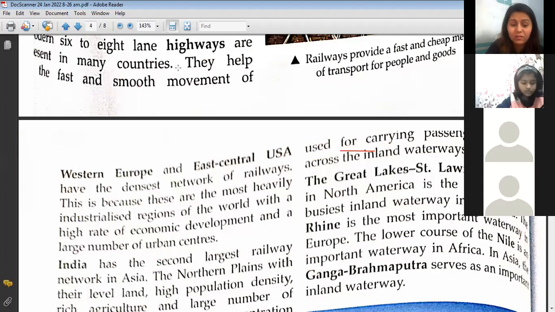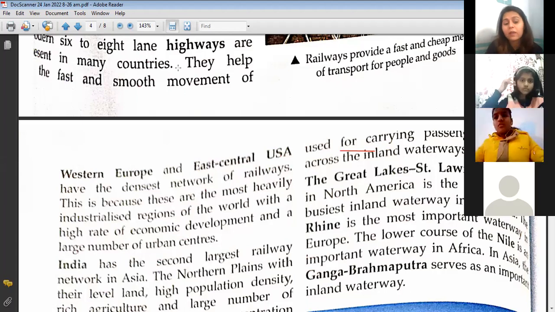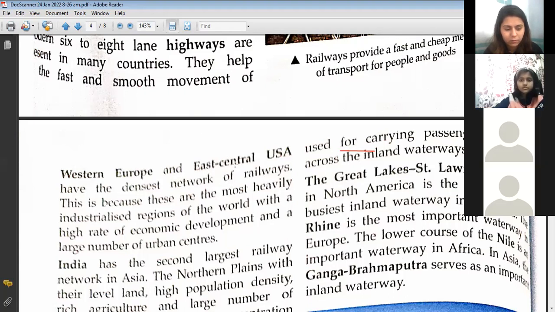This is because these are the most heavily industrialized regions of the world, with a high rate of economic development and a large number of urban centers, right? Because they are very developed, industrialized nations. So if they have industries, then it is very obvious that they need to transport the goods they are making in the industries, right? Am I right, kids? Yes, ma'am.